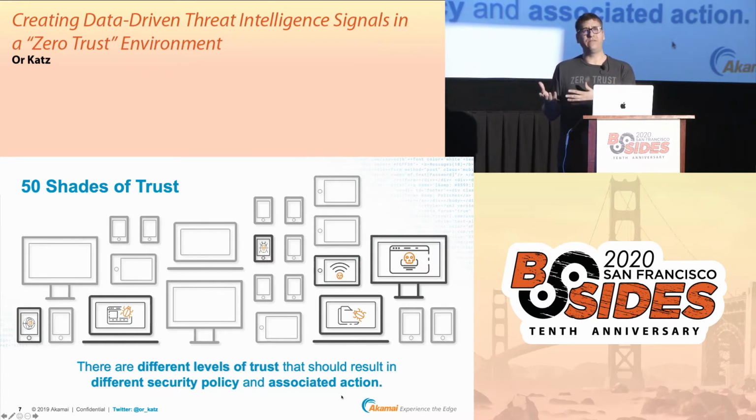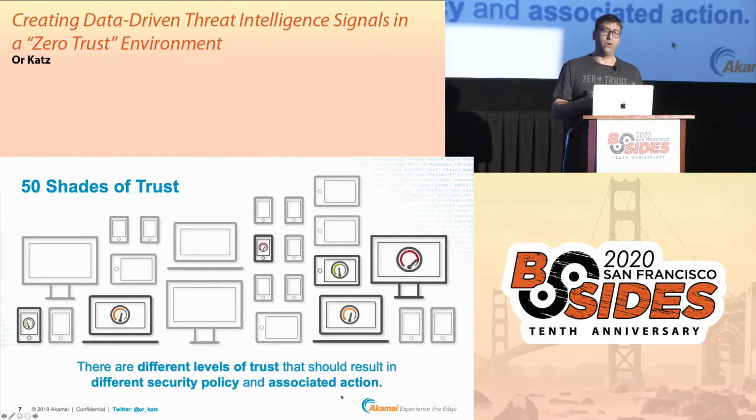For example, about the device. What if the device that we are using is not fully patched? It's not running the most updated OS version, or the browser is not fully patched, or the certificates that are being used are not most up to date. Do we trust that user? So at the end of the day, it's all a level of trust, and trust has different levels.